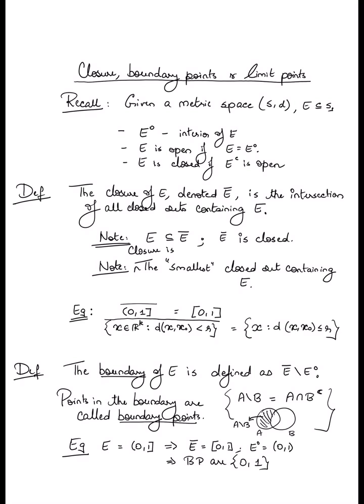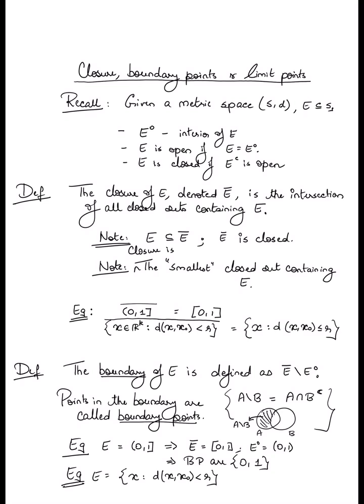Okay, another example. Let's take E to be once again the open ball of radius r centered at x naught. Now this is in itself an open set, so it is its own interior, and the closure is in fact the closed set, where the distance from x naught is less than or equal to r.